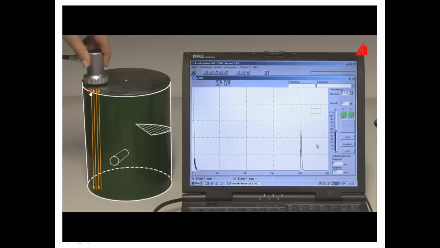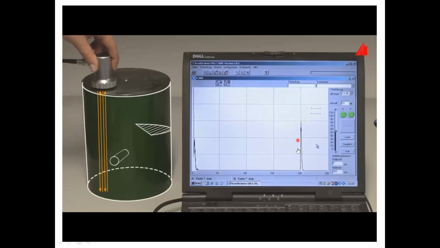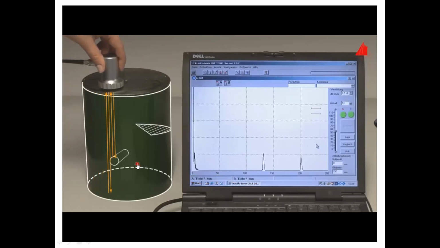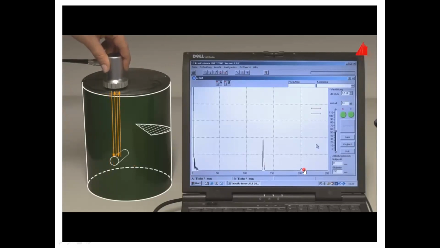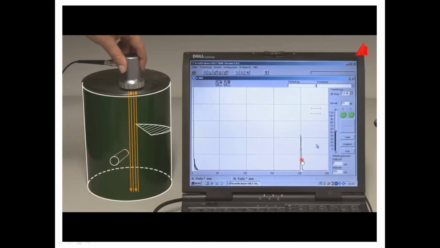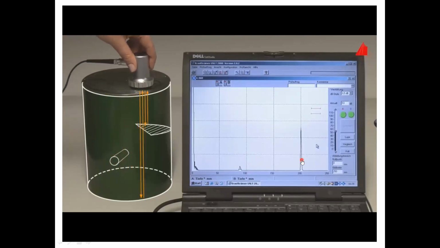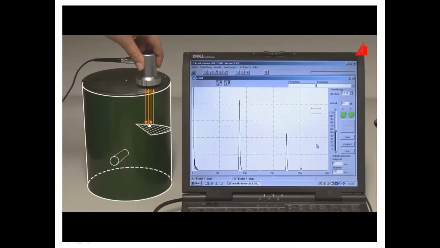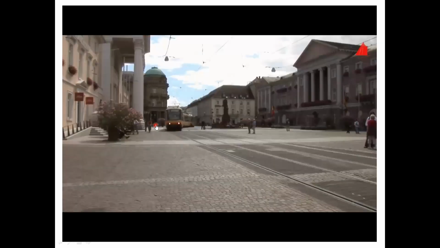See this. Here we are sending the sound waves and reflecting the sound waves from the back surface. This is the back echo. Now there is a discontinuity. What happened? The back echo reduces. This is the echo due to the defect. Here, this is the back echo reflected from the back surface. See this, here we have a defect. Here these two echoes are due to the defect, because the defect is uneven, and that causes echoes in different manners.